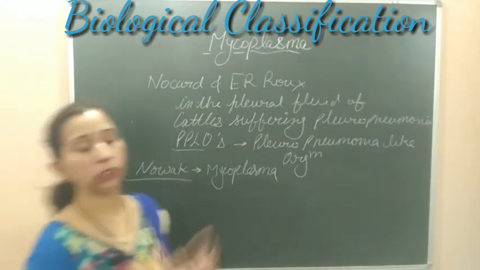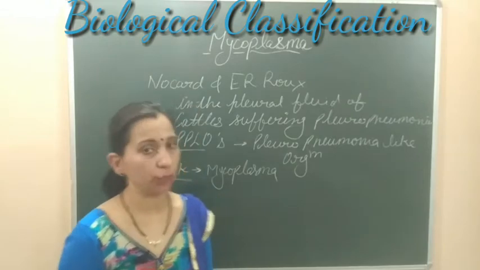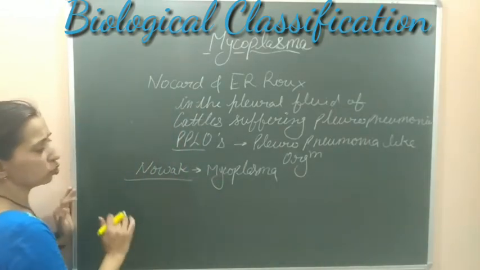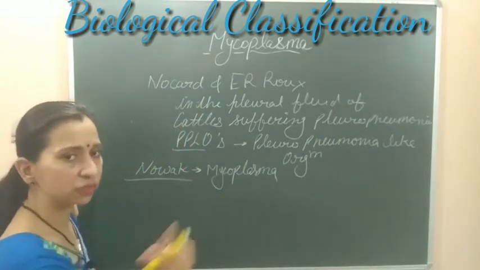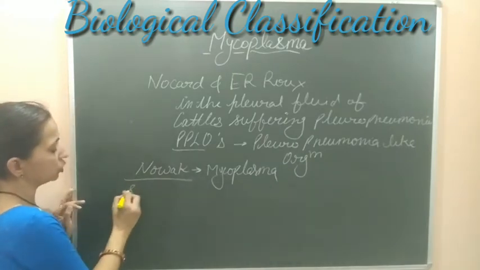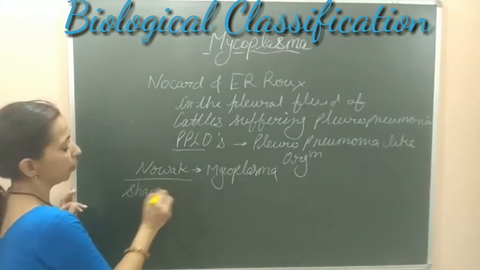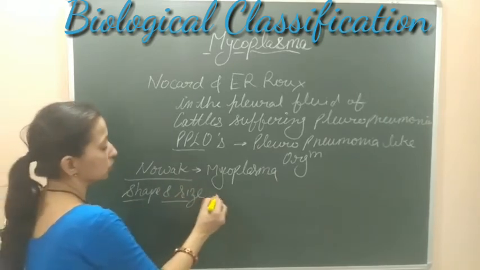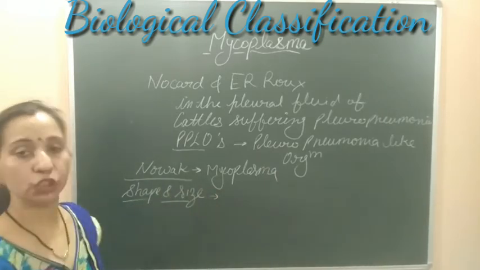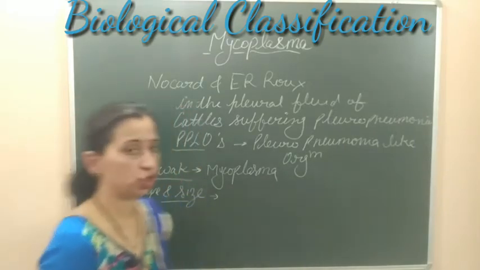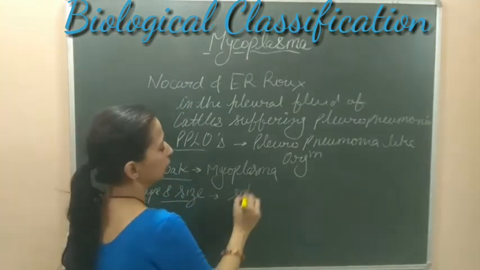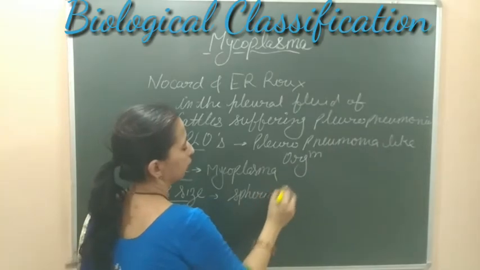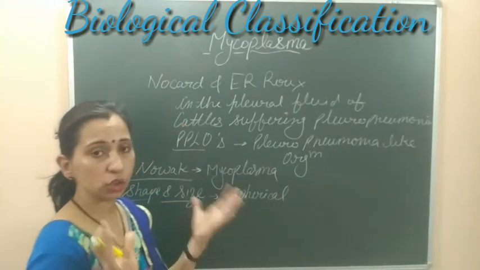Let's see what is about their size and shape also. That is a very important thing to study about the mycoplasma, because they are a very interesting organism. So let's study their shape and size first, then we study about the structure of these organisms. The shape of these organisms is spherical, and they have a very small size.